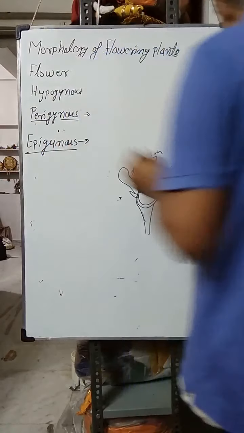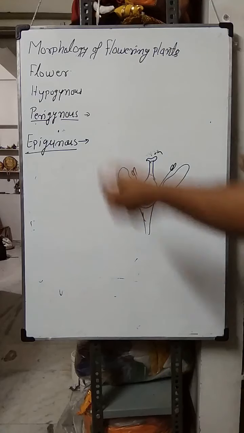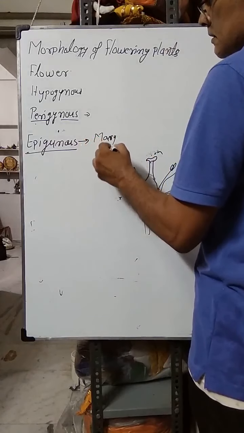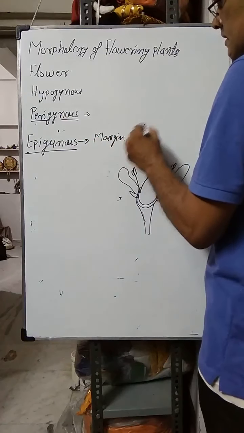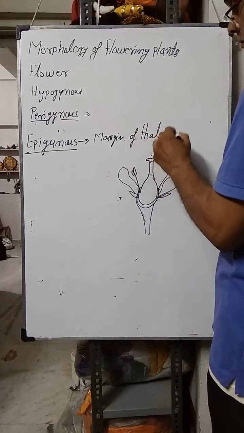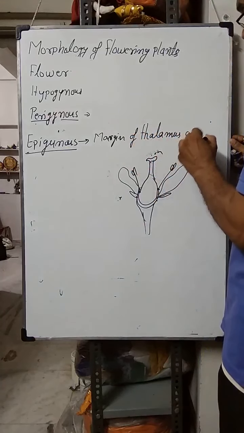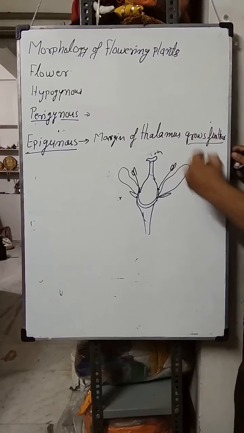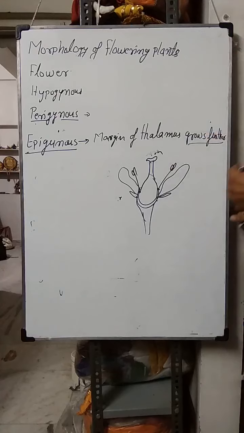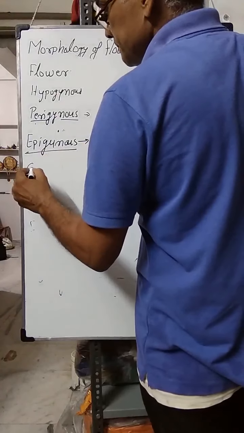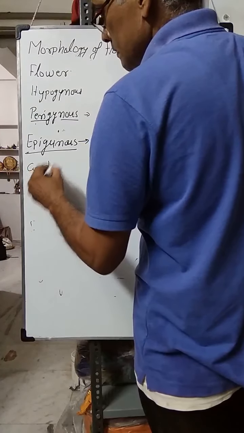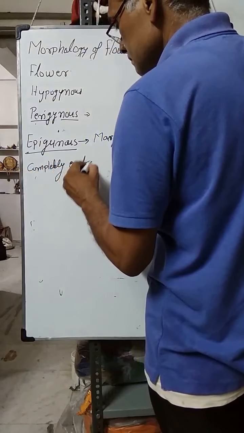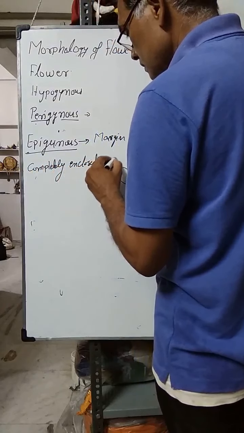In an epigynous flower, the margin of the thalamus grows further, और ज्यादा मार्जिन ग्रो कर जाते हैं, and completely encloses the ovary.